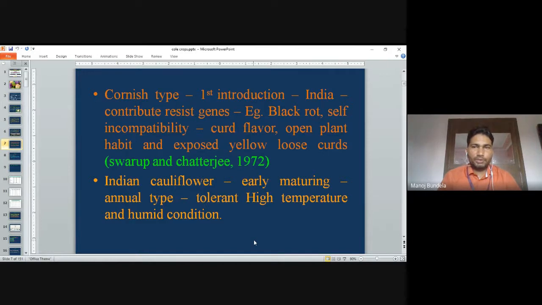The Cornish type was first introduced in India, and it contributes resistance genes, for example for black rot, self-incompatibility, curd flavors, open pollinated habit, and exposure to yellow loose curd. Indian cauliflowers are early maturing, annual type, tolerant to high temperature and humid conditions.